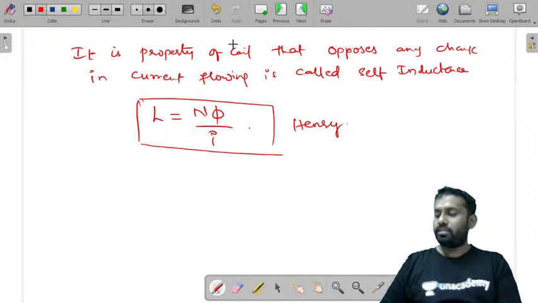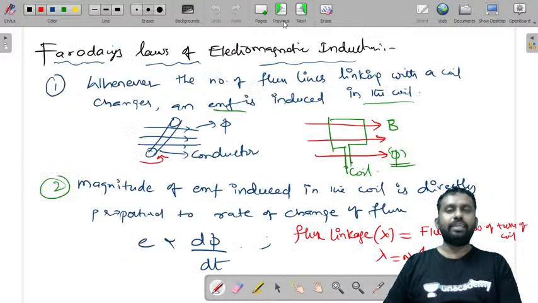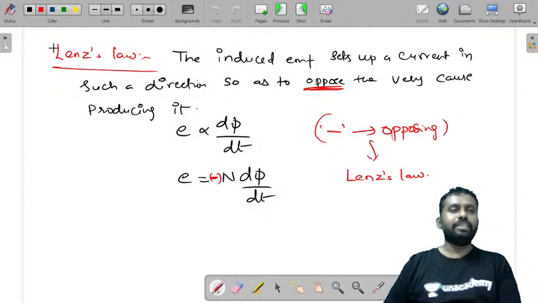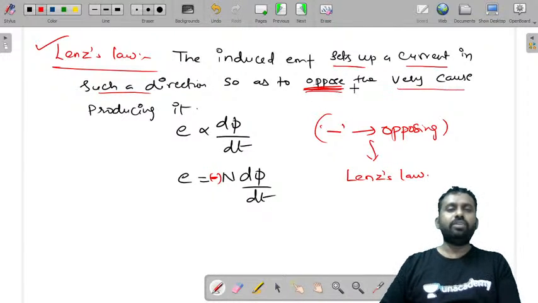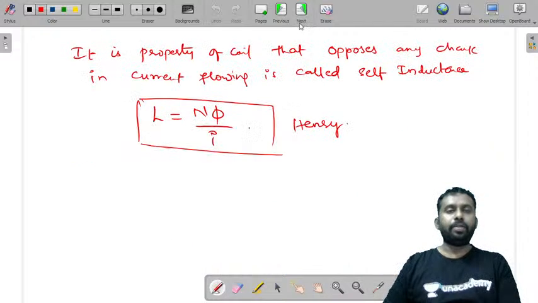Because the induced EMF will oppose the cause for it, that is the reason we have taken minus. Just look back here, I have told you about this minus and Lenz's law. The induced EMF sets up a current in such a direction so as to oppose the very cause producing it. So this is the reason why we are taking a negative sign here, according to Lenz's law.